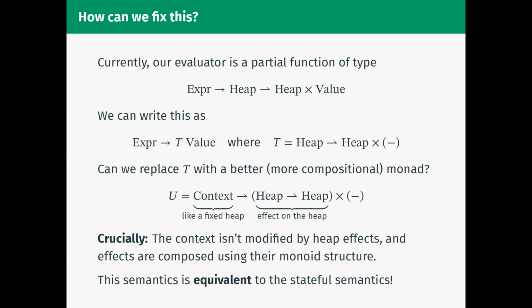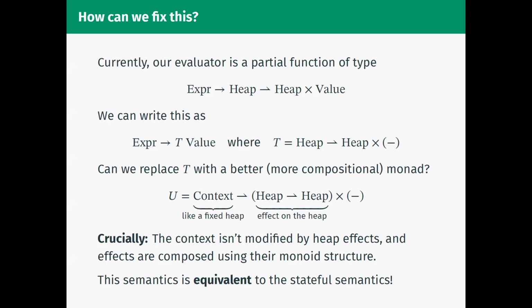You can get partial order on these things. It's lovely. The real cool point is this semantics, even with this algebraic approximation, is completely equivalent to the original semantics. There's a minor extra thing we need to do, which is the actual value type. Again, we need to chuck a little bit more data in there. But the key point is we can really replace this stateful monad with this reader-writer pair, and it still works.